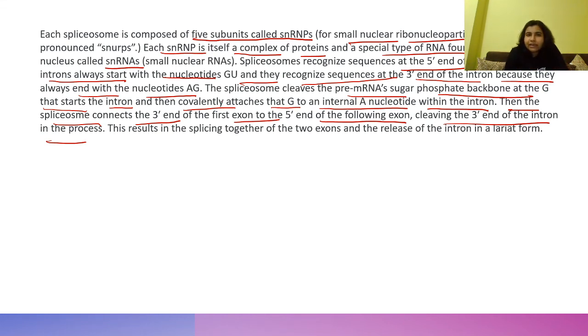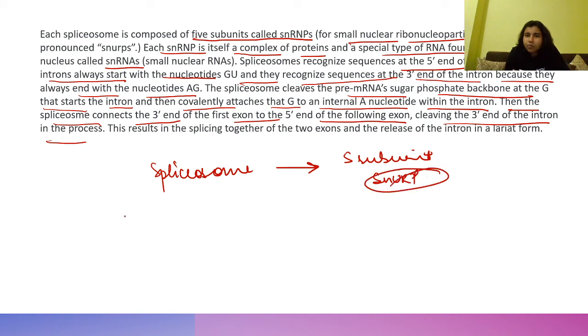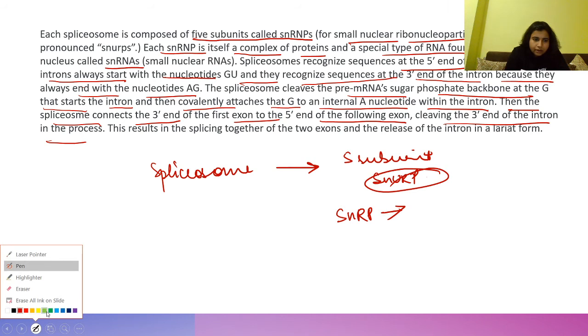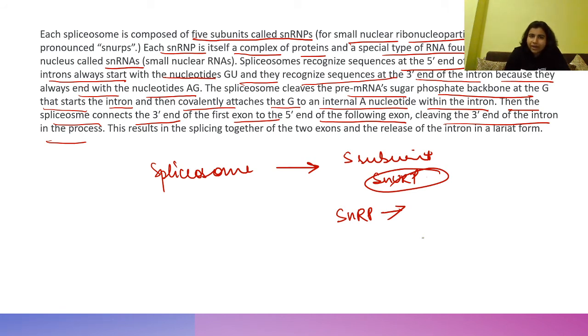Okay, so basically what this wants to say is that the spliceosome, which we have studied, is nothing but a five-subunit protein complex which we call SNRP, the small nuclear ribonucleoprotein. It is a complex of protein and a special type of RNA found in the nucleus. So this SNRP is made up of proteins and small nuclear RNA, meaning RNA which is found in the nucleus, right?